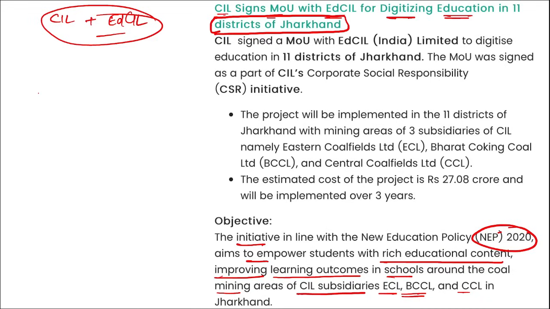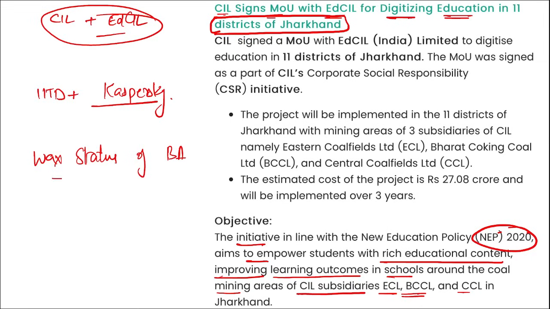Apart from this, friends, recently IIT Delhi partnered with which organization for cybersecurity talent development in India? It is Kaspersky. Then recently a wax statue of Baba Saheb Ambedkar was installed where? It was installed at Jaipur Wax Museum.